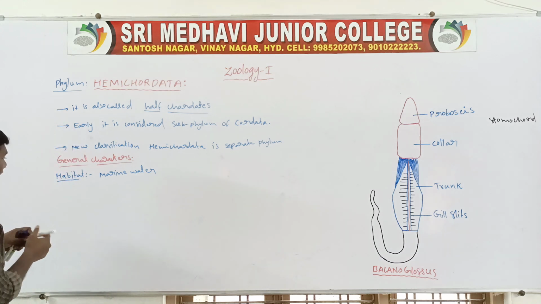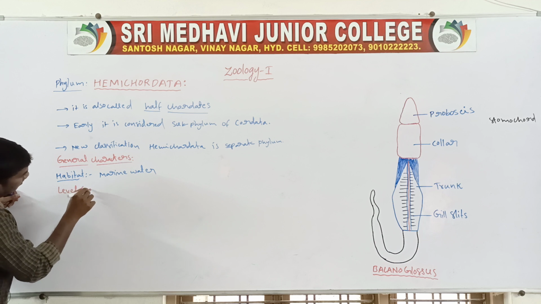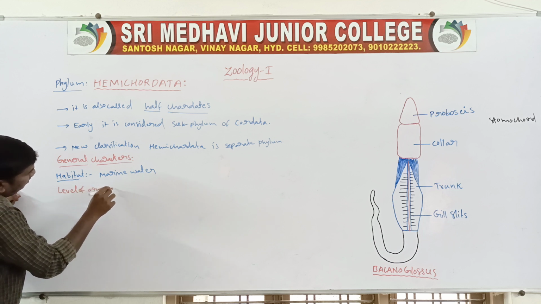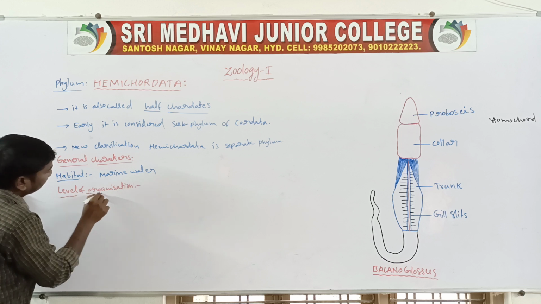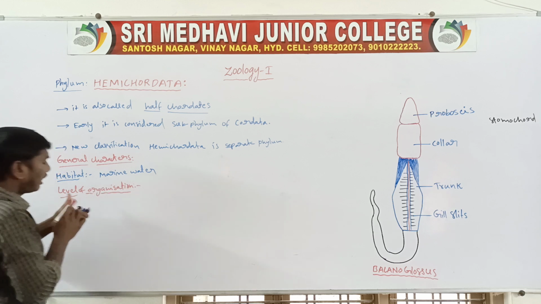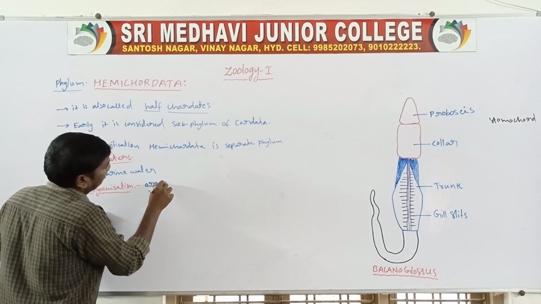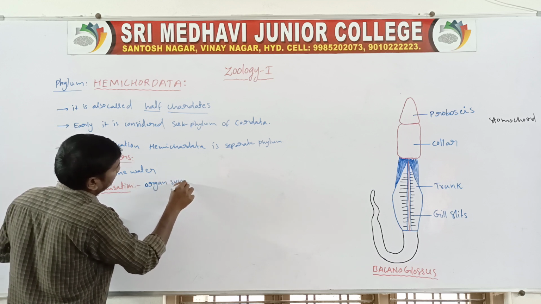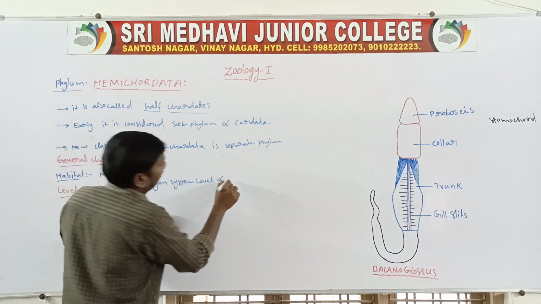Next one, level of organization. The level of organization is the organ system level of organization.